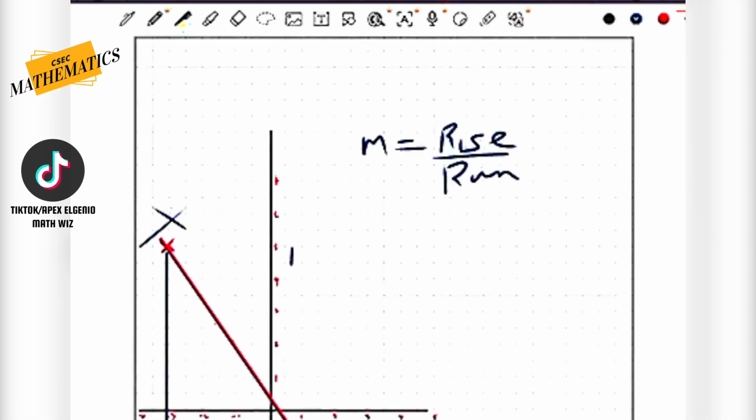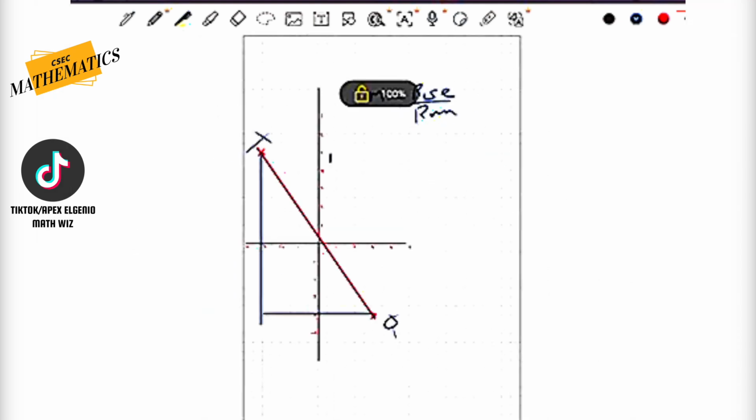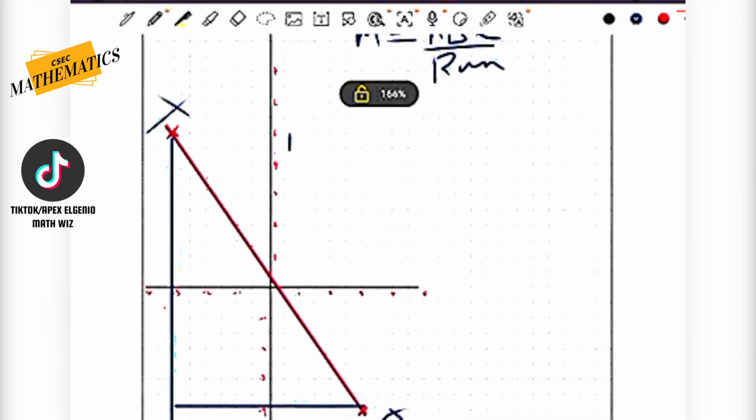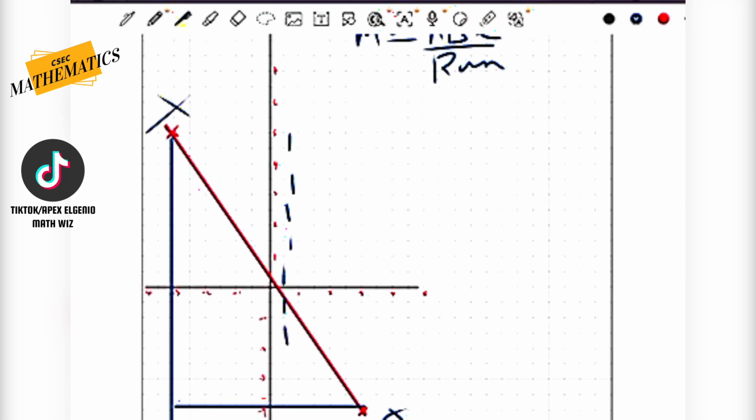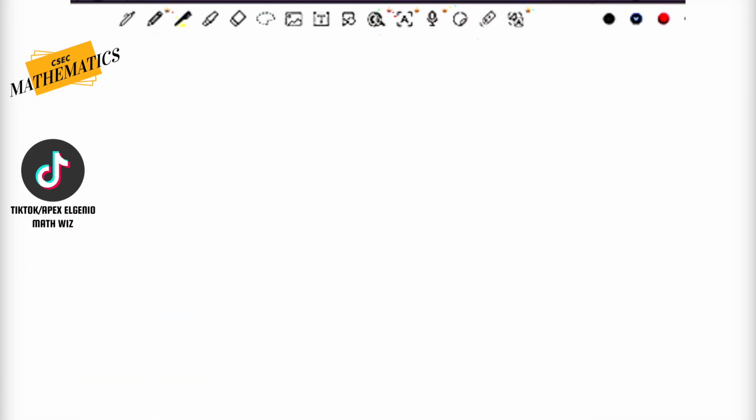So let's see our rise. So from 5 to -4, 1, 2, 3, 4, 5, 6, 7, 8, 9. So it's 9 units coming down, -9.